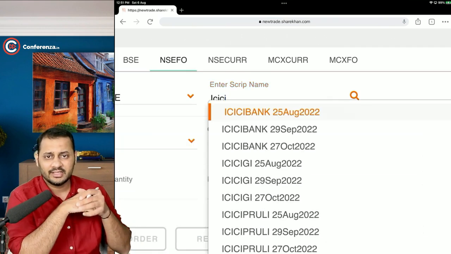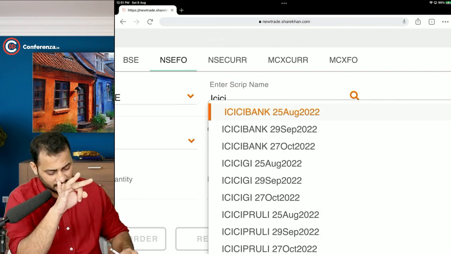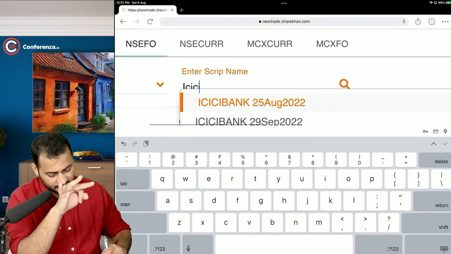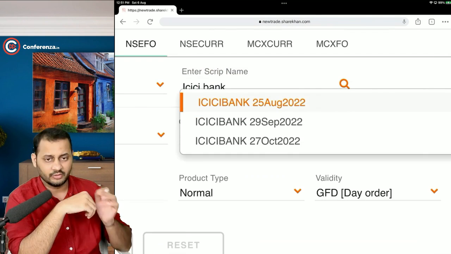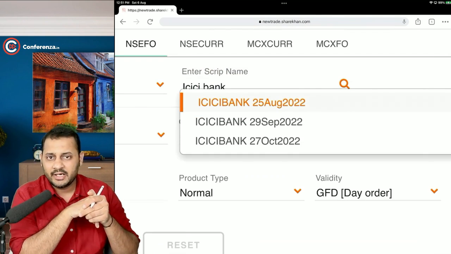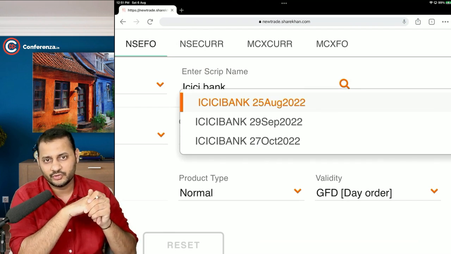The moment I select ICICI Bank, you can see there are 3 different contracts available for ICICI Bank. Let me just type the entire name so that only the required things are visible. Okay. So ICICI Bank 25th August 2022, 29th September 2022 and 27th October 2022.